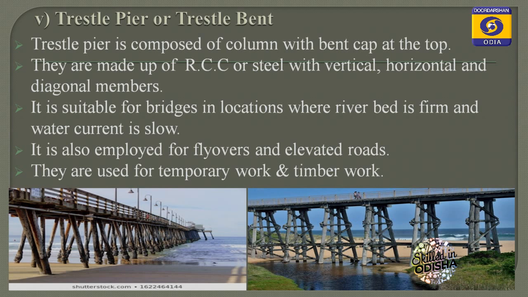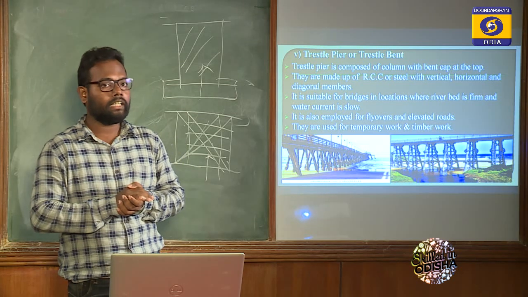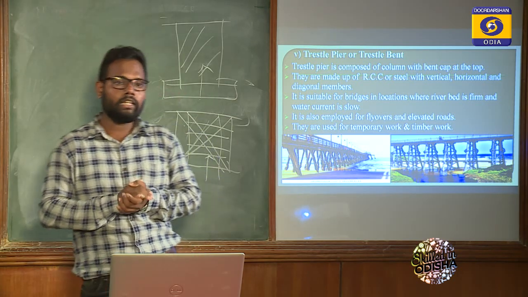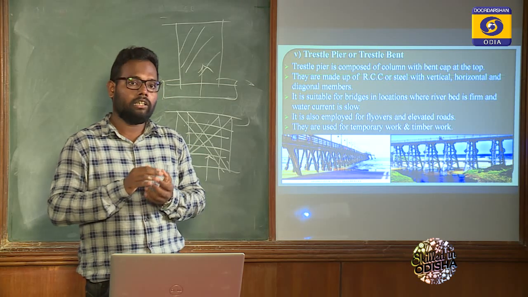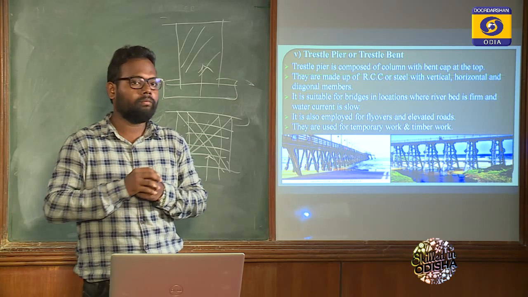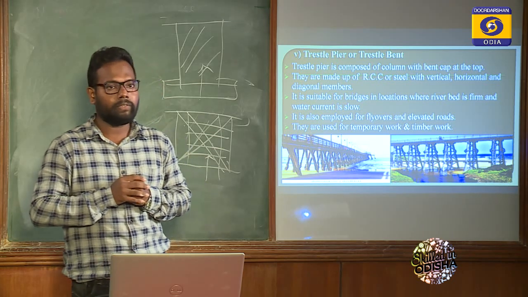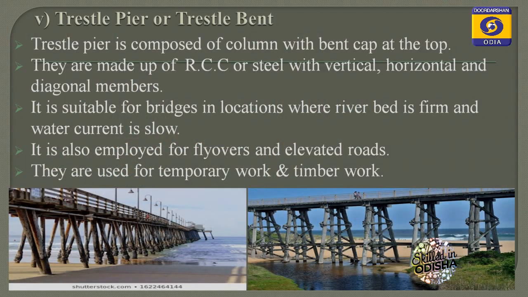The trestle piers or trestle bents are made up of RCC or steel with horizontal, vertical and diagonal members. They are used for elevated bridges, for timber work and temporary bridges. It is suitable when the water current is less. It's suitable for bridges in locations where the river bed is firm and the water current is slow.